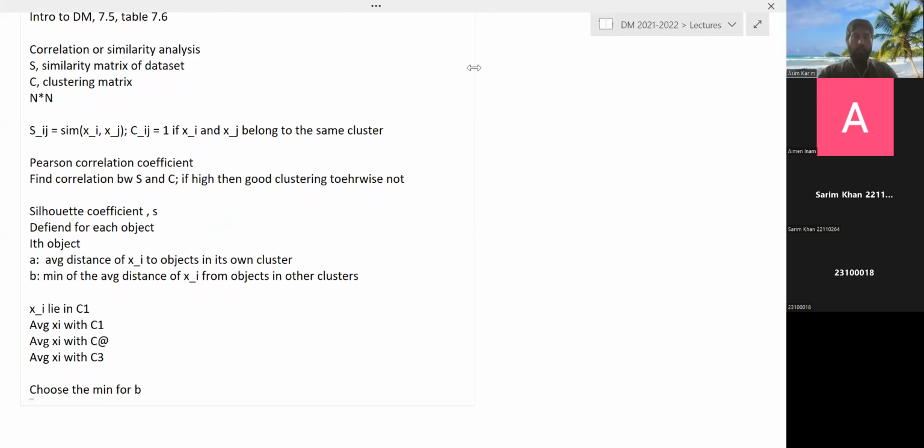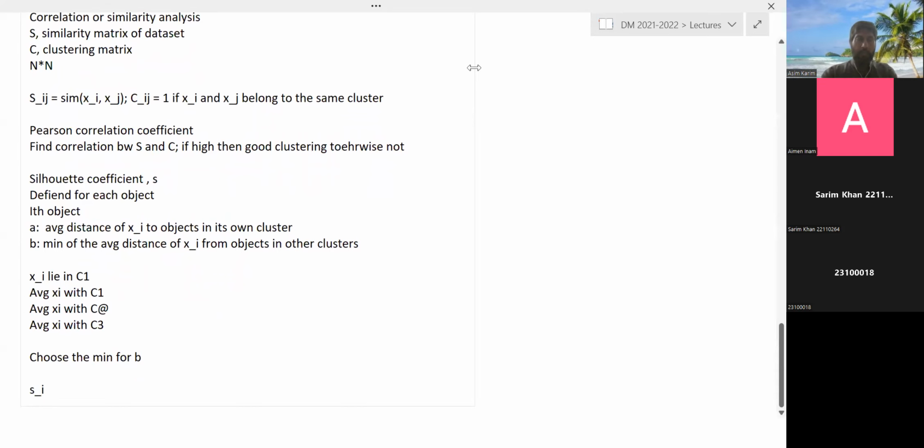Given these two numbers for any given object, Si for that object is simply B minus A divided by max of B and A. B is the distance of this object to other clusters. A is the distance to its own cluster.